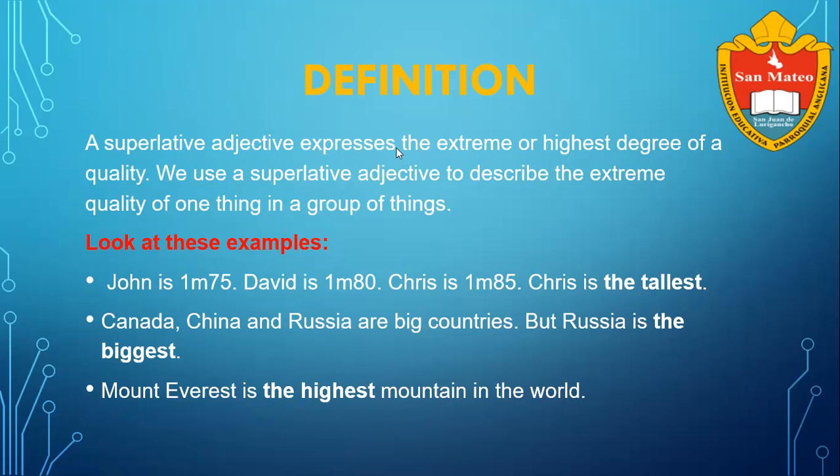So, as you can notice in the definition, we use the superlative to express the extreme. What is the extreme one? For example, Chris is the tallest in comparison to the other people mentioned here: John, David, Chris. If we compare Canada, China, and Russia, we say Russia is the biggest. And look here, Mount Everest is the highest in the world. So when we want to express the extreme.